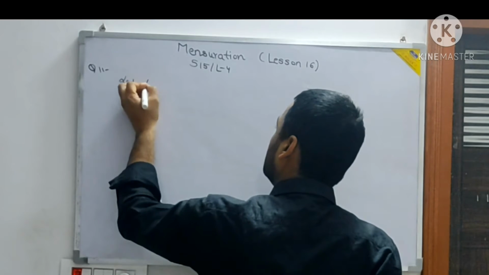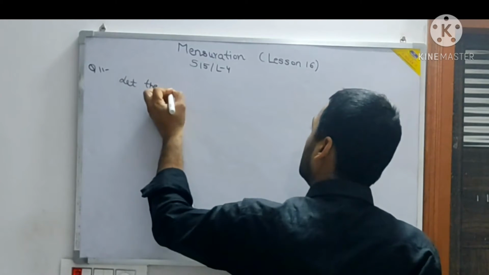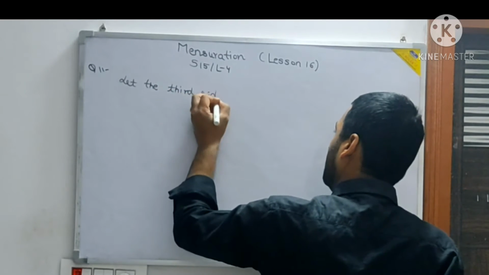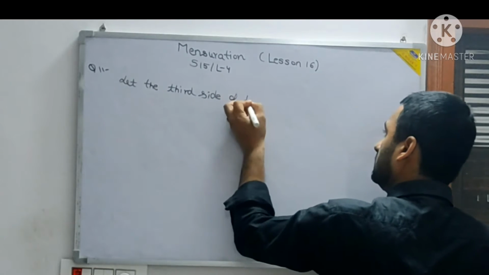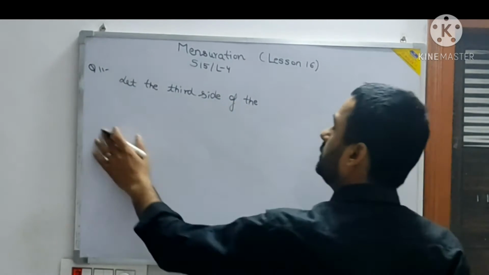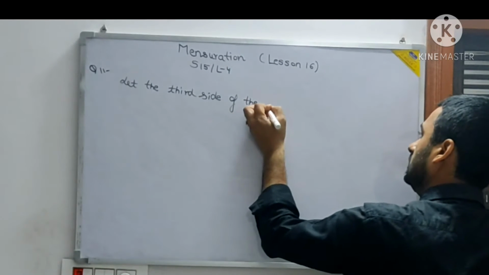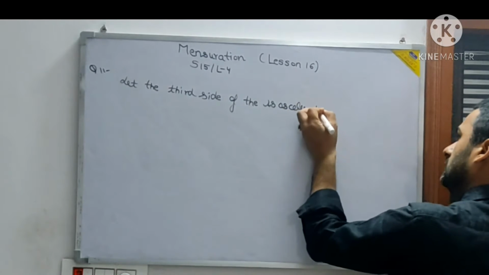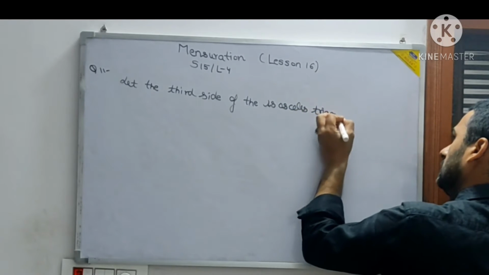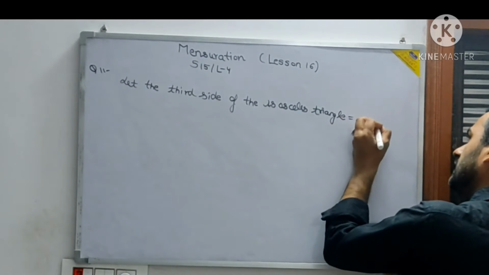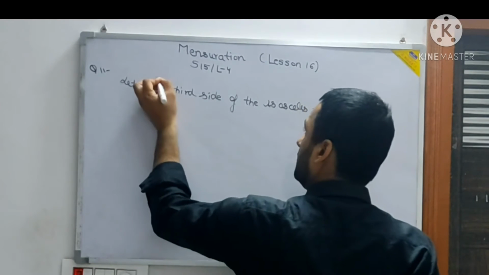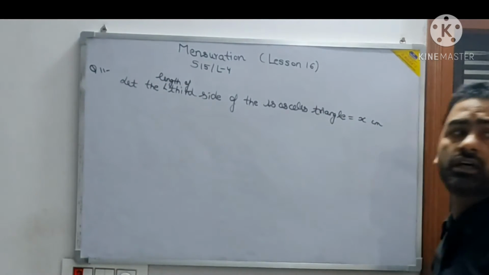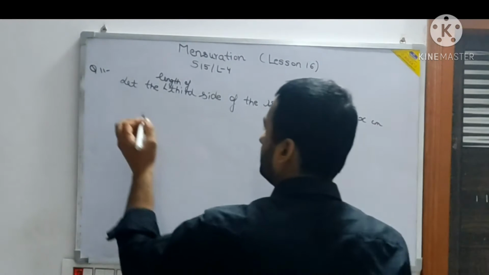So let the length of the third side of the isosceles triangle be x centimeter.